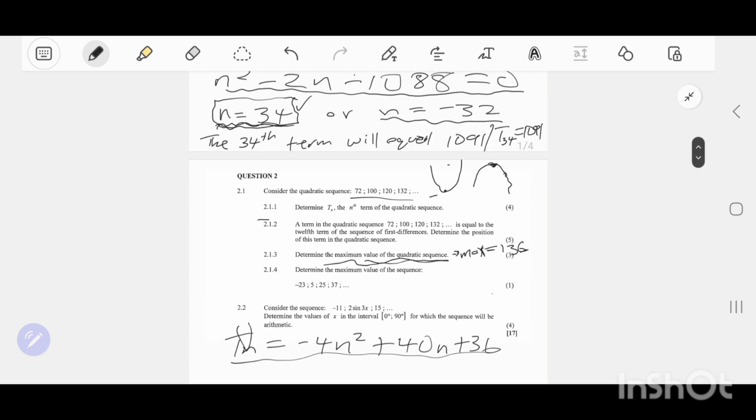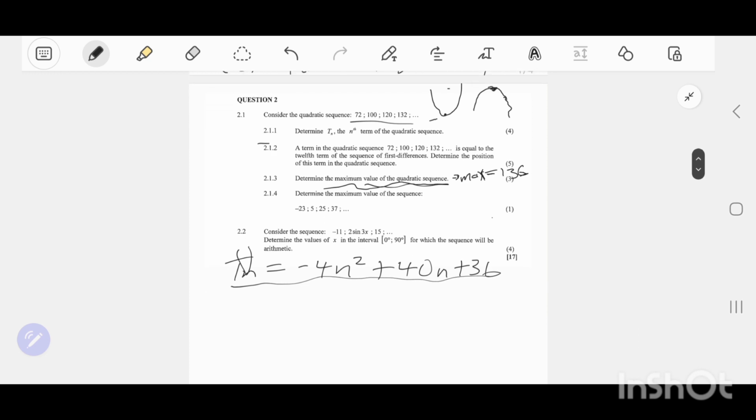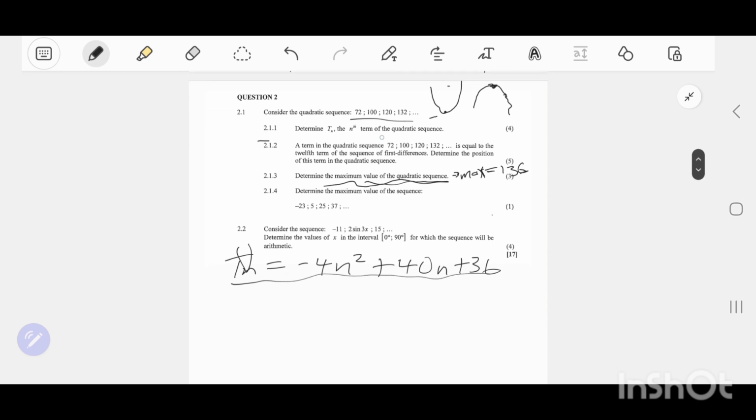And then remember that our sequence is this one. That's our sequence. If you can just write it down, it's 72, 100, 120 and 132.